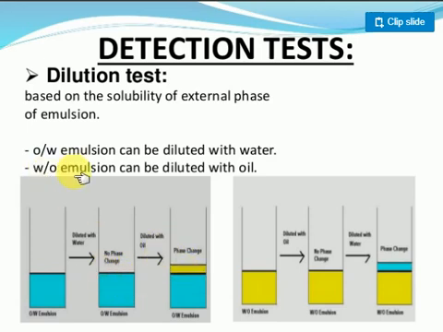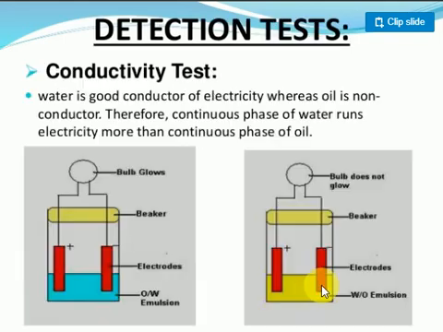Okay, next is the water and oil. They are adding an X amount of oil. When they add oil, what would the X amount be? One point to remember here: if you add oil, some color will be there, and it can be identified; a color test is also there. Look, a detection test is there: the conductivity test. Water is a good conductor of electricity, whereas oil is a bad conductor.